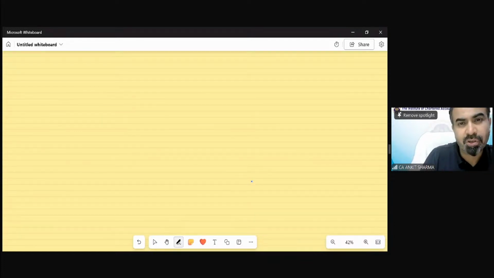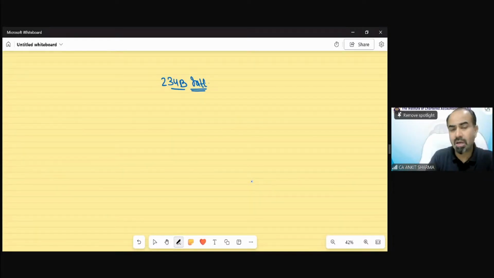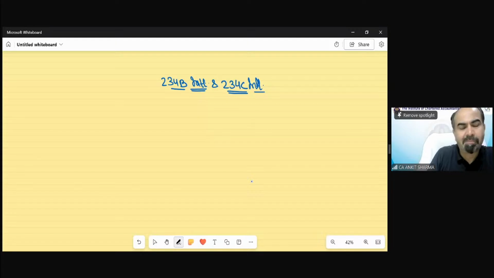Okay, so section 234B interest, and 234C. This example is very important. You will understand the advance tax provision as well as the 234B and 234C interest provisions in the same example. Okay, so take an example.